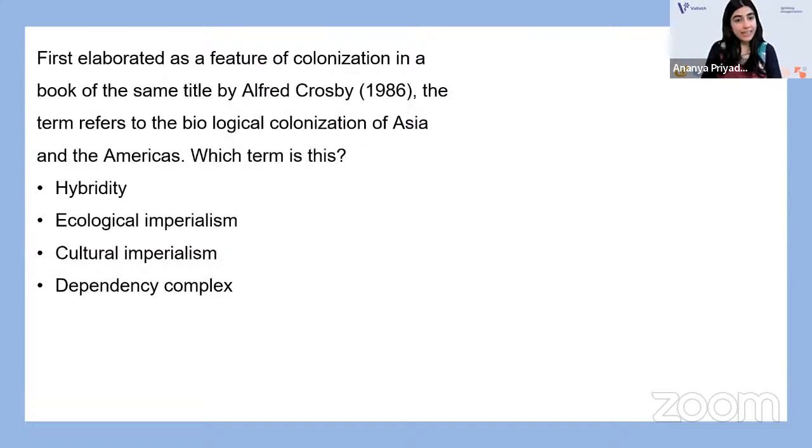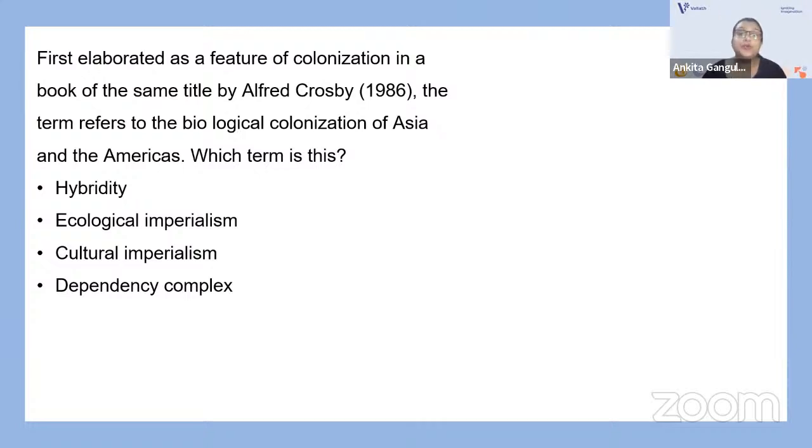First elaborated as a feature of colonization in a book of the same title by Alfred Crosby, 1986. The term refers to the biological colonization of Asia and the Americas. Now, which term is it? Is it hybridity, ecological imperialism, cultural imperialism, or dependency complex?